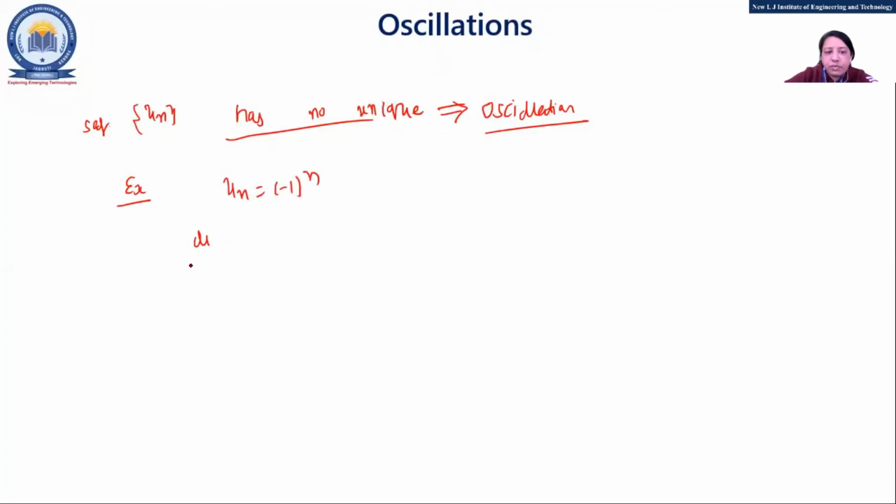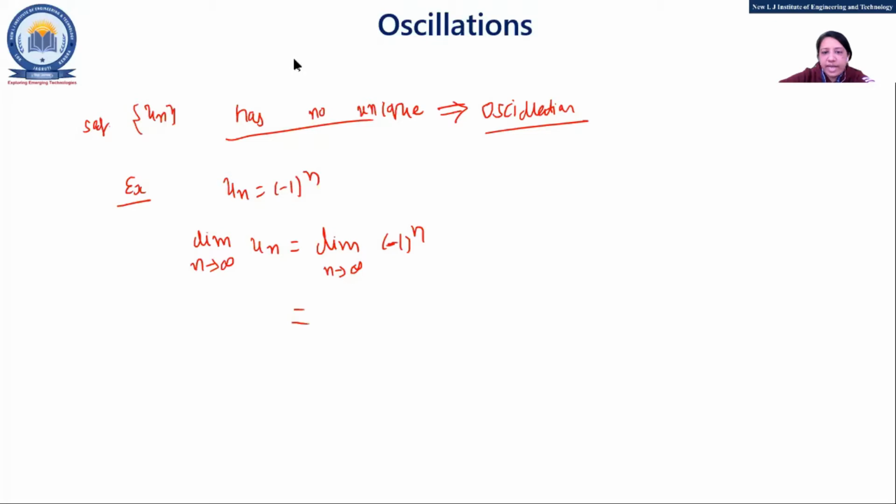Now apply the limit on both sides. Limit n tends to infinity of un equals limit n tends to infinity of minus 1 raised to n. So what should be the answer here? Just think for a few seconds and then reply. If you apply the concept of limit, what should be the answer of this one? Okay, just think for a while and write it down in the chat box.